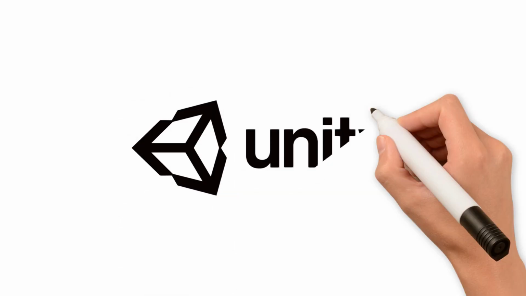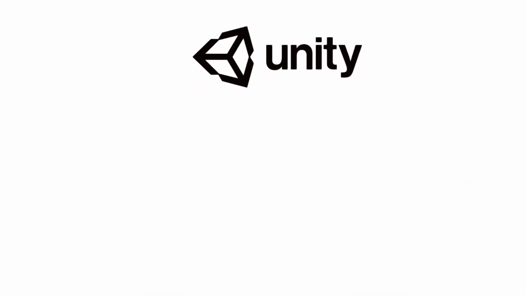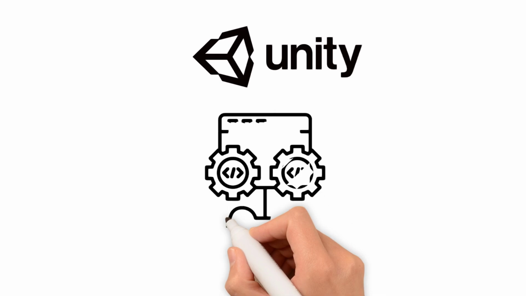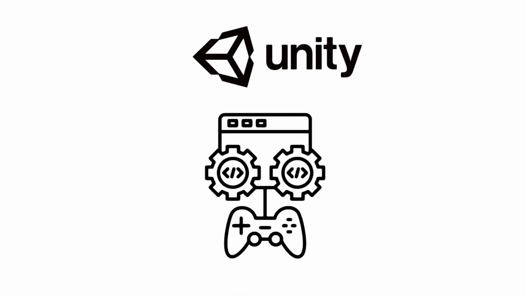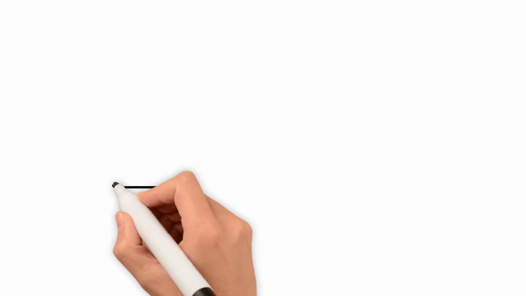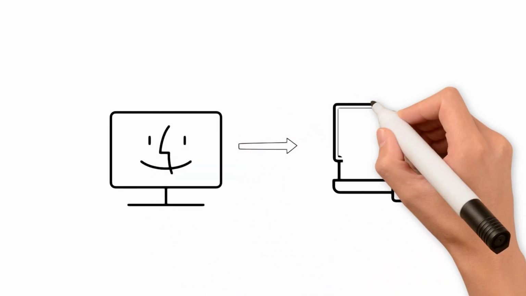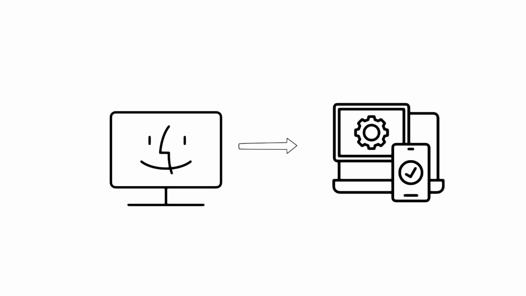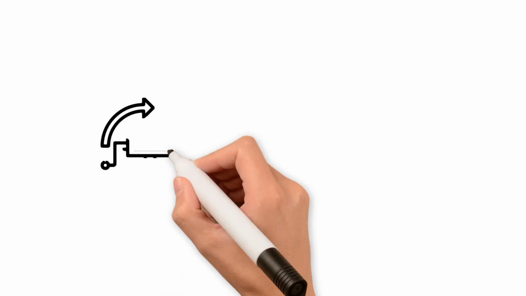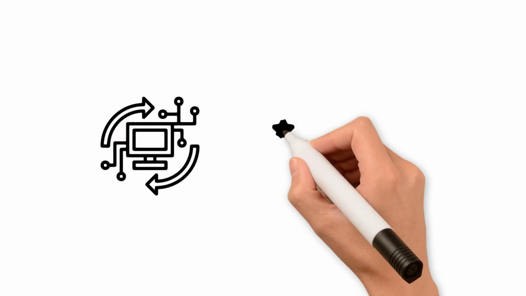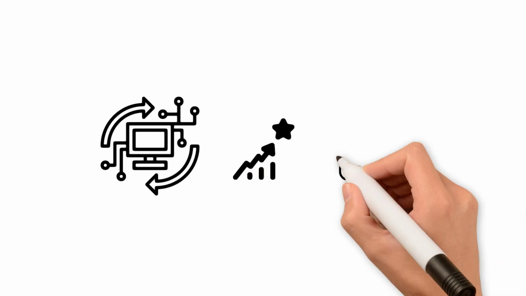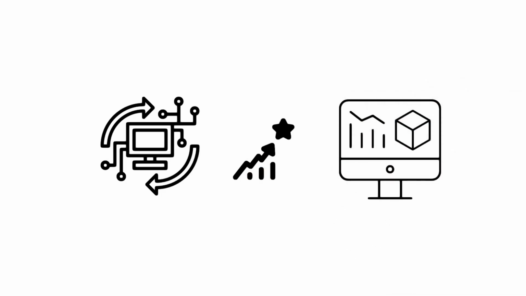Unity. In 2005, a company called Unity Technologies was founded with the goal of creating a game engine for indie developers. Initially, the engine was only available for macOS, but it eventually became cross-platform. Since its inception, the engine has undergone numerous updates, and today it is a highly popular engine used to develop games for more than 20 platforms, including support for 3D development.